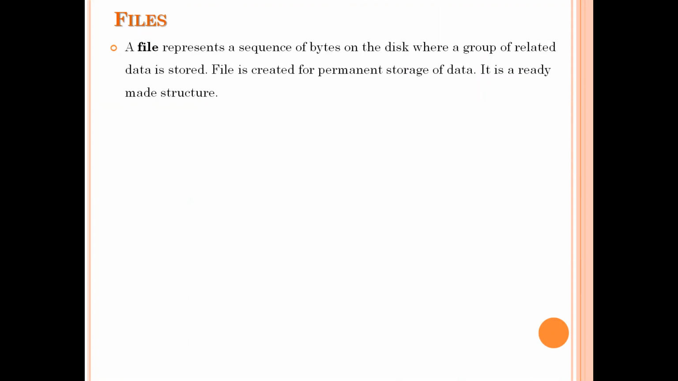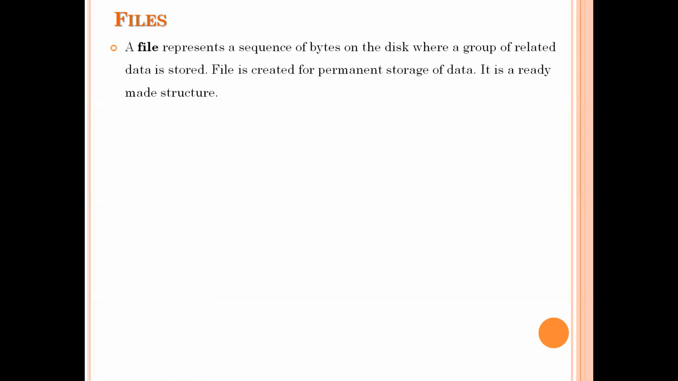So first of all, a file is just like a container for storing some information. This file represents a sequence of bytes on the disk space where a group of related data is stored. Suppose you want to store related information like students' information, then we'll create one file. In that file, we'll store all the students related information. Suppose you want to store employee information, then for that we'll create one more file. Then in that, we'll store all the employee related information, right?